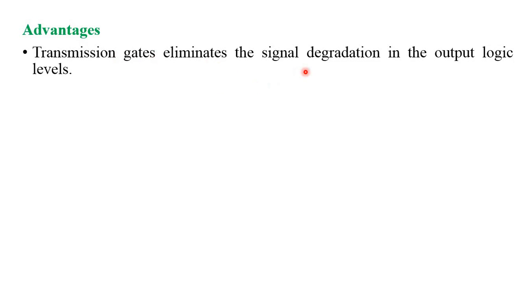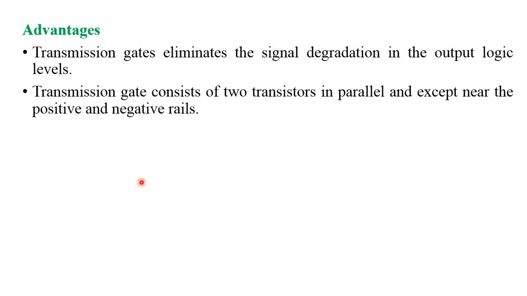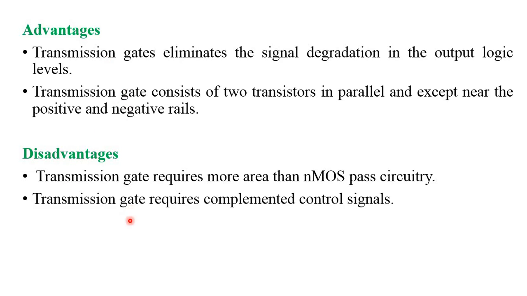Advantages: the transmission gates eliminate the signal degradation in the output logic level. Here the two transistors are connected in parallel, in order to avoid the positive and negative rails. And the disadvantage: two transistors are needed to construct a transmission gate. Another disadvantage is that the transmission gate requires more area than the NMOS pass transistor circuitry, and here we need true and complemented control signals. This is the disadvantage of the transmission gate.